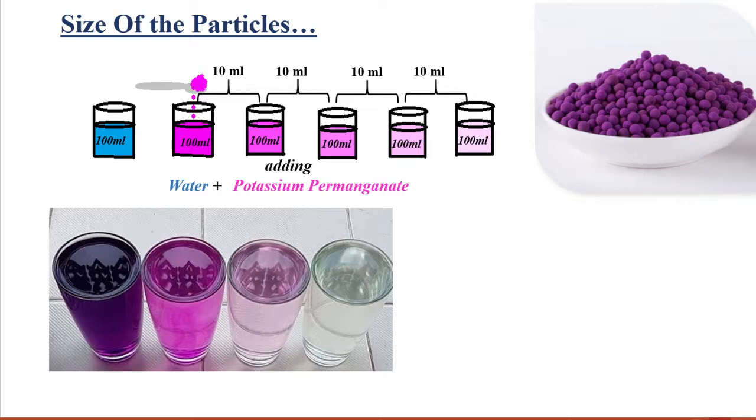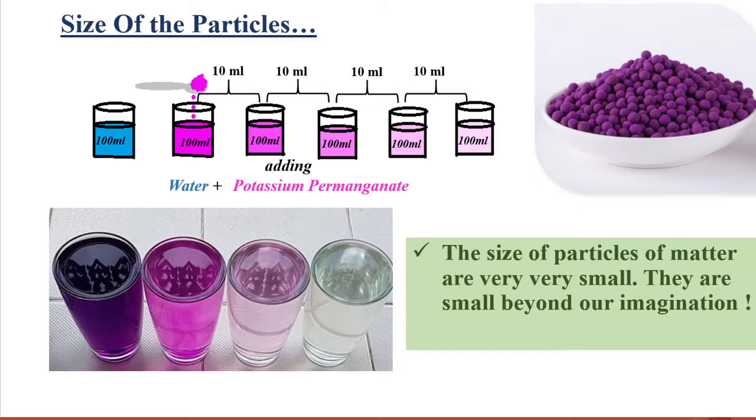So from this experiment, we can say that a few balls of potassium permanganate can color a large volume of water. So we conclude that there must be millions of tiny particles in just one ball of potassium permanganate, which keeps on dividing themselves into smaller and smaller particles. Therefore, the particles of matter are very, very small beyond our imagination.